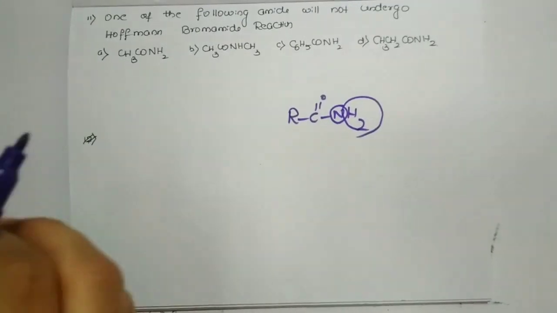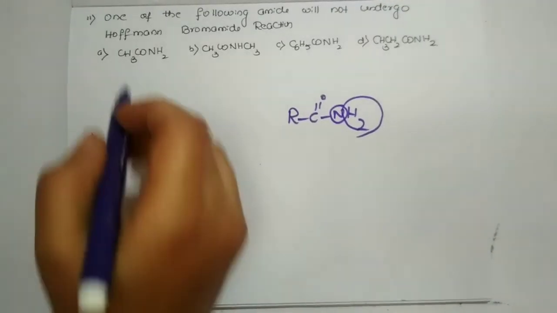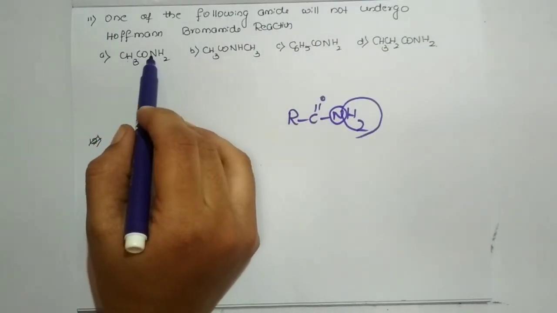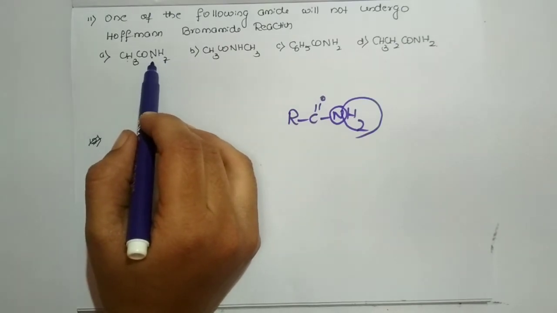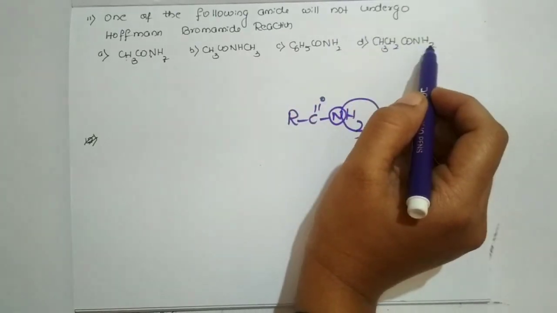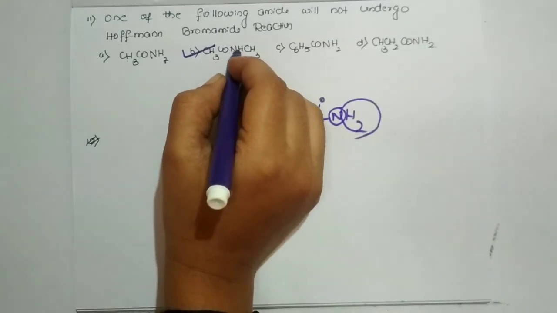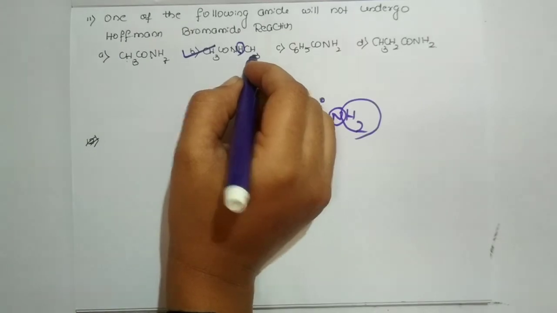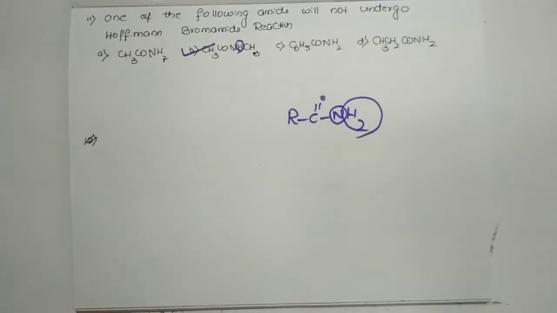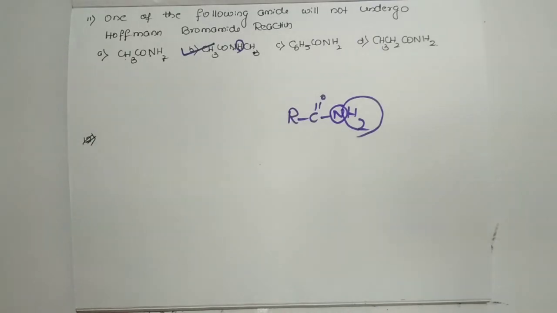Only those compounds will readily undergo the Hofmann bromamide reaction. So you could see the question is which will not undergo. Here we have the respective acetamide, the nitrogen consists of 2 hydrogens, it will readily undergo. Come to option C, it consists of 2 hydrogens. Similarly option D, it consists of 2 hydrogens. But when it comes to option B, this nitrogen is bonded only to 1 hydrogen and to the methyl group. So this will not undergo the Hofmann bromamide reaction. Okay, so this is about the previous year questions of 2017, 16 and 15.